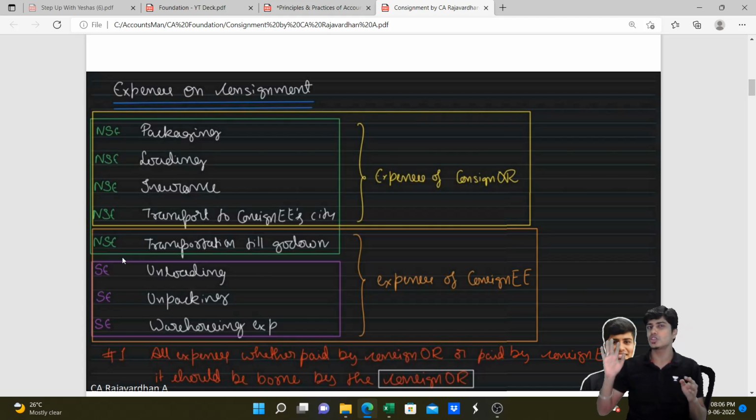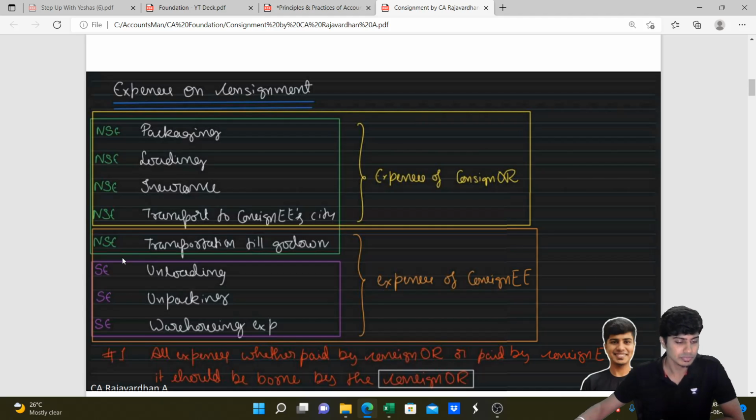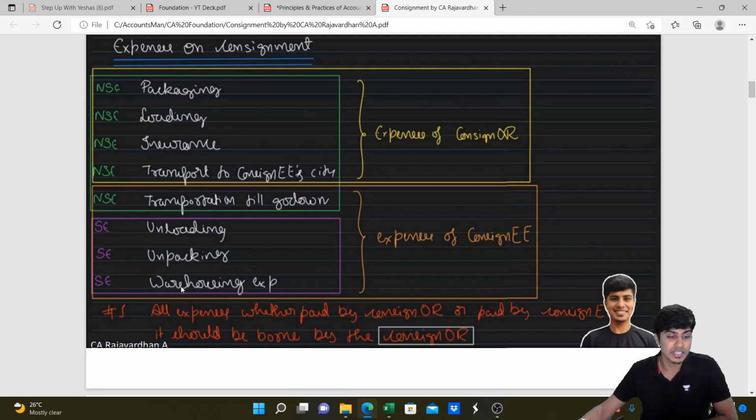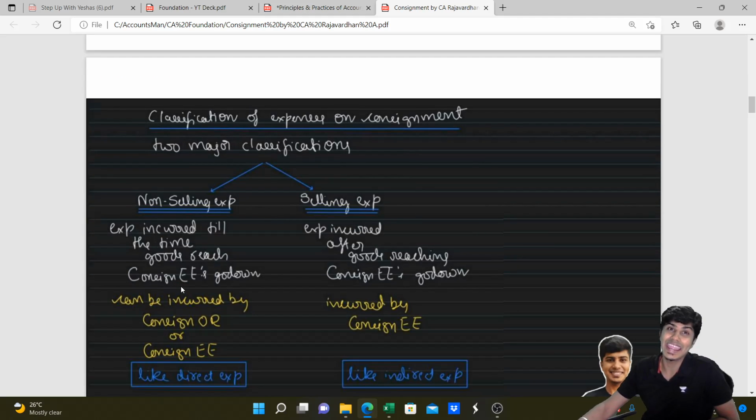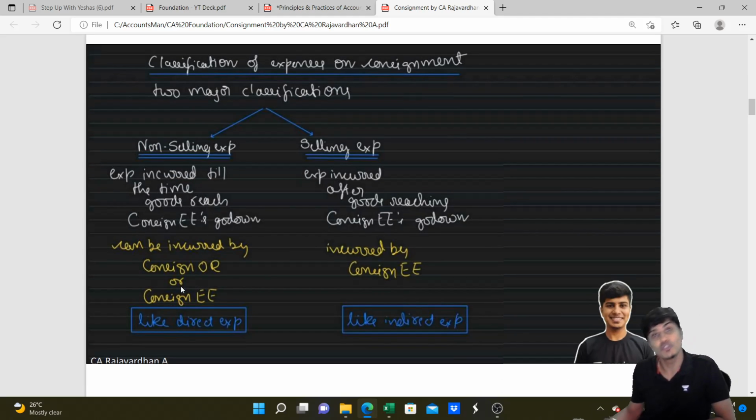Once the goods reach the godown of the consignee, any expense that the consignee will incur, storage, rent, security charges, all of this is non-selling expense. Sorry, is selling expense. And these selling expenses will not be included in the computation of value of closing stock at consignee.